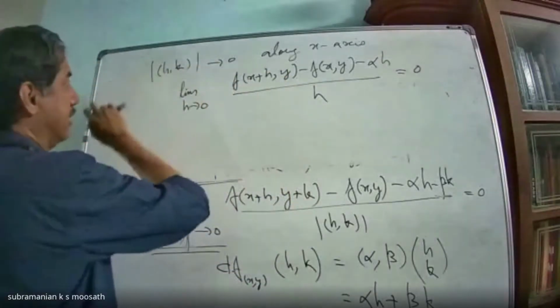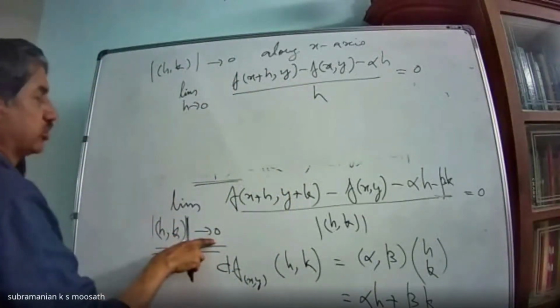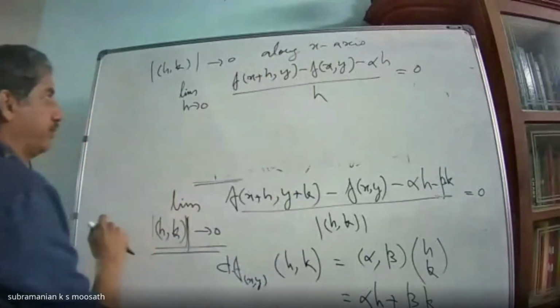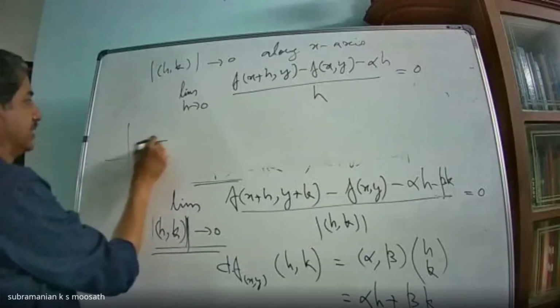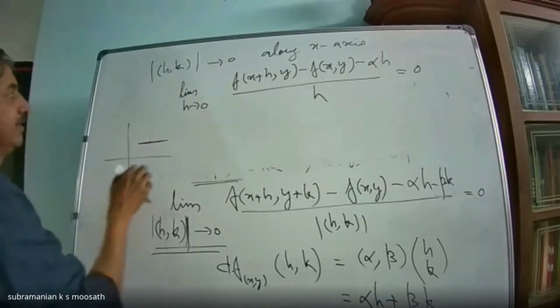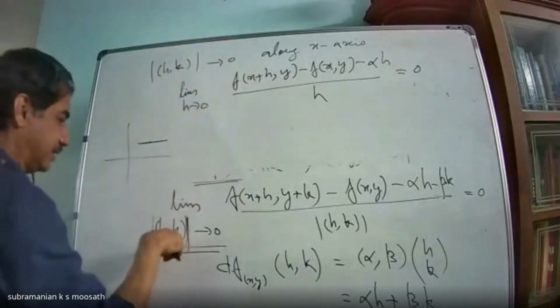Yes, sir. Okay. So what I was telling is, this limit (h, k) tends to 0, I am taking along the x-axis. That means what? Suppose the point is here, I am approaching along this line, the x-axis. That means the increment on the other side, k, will be 0.